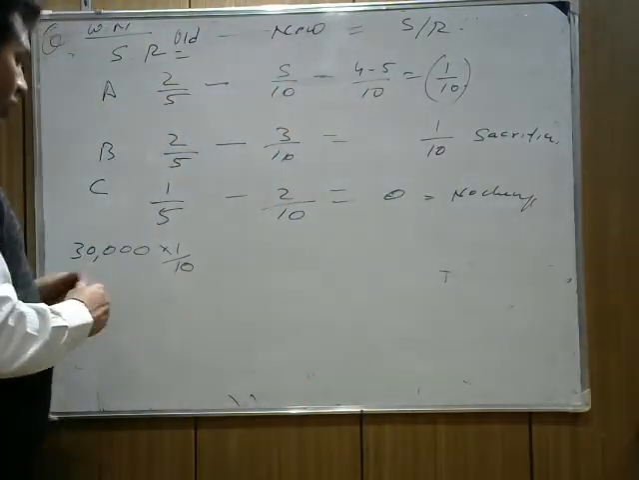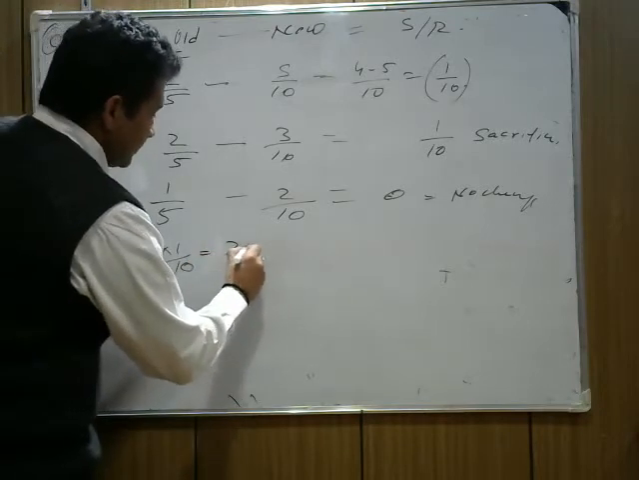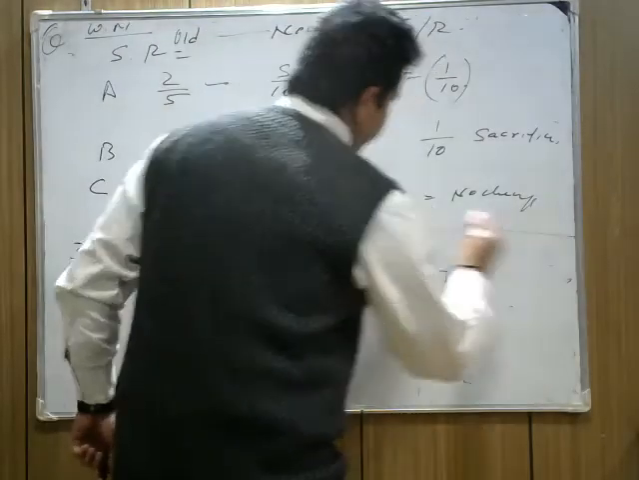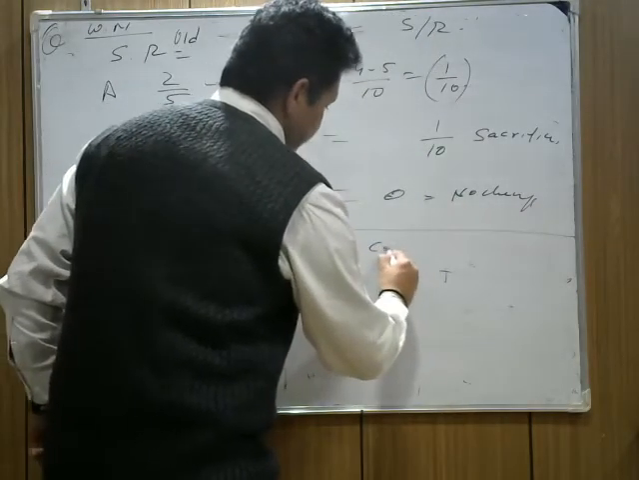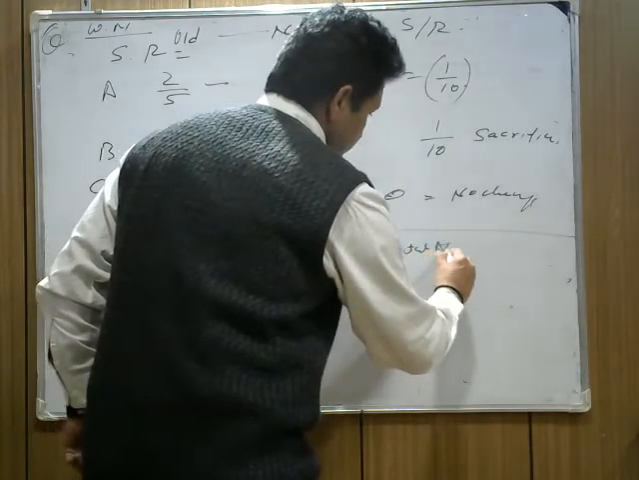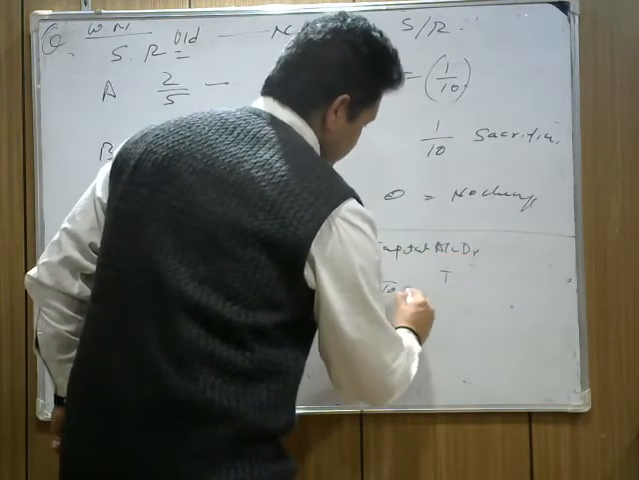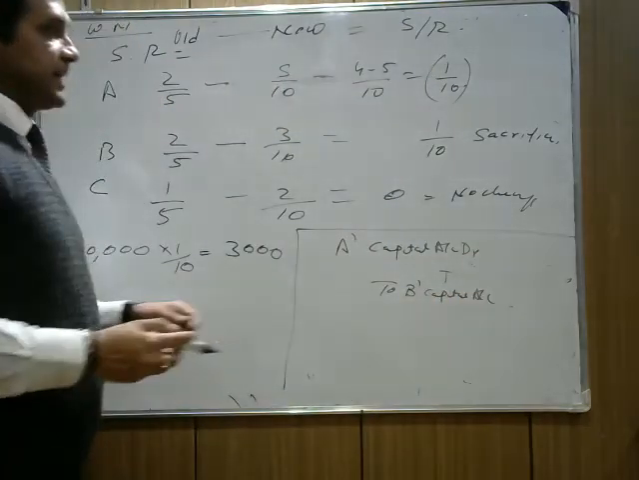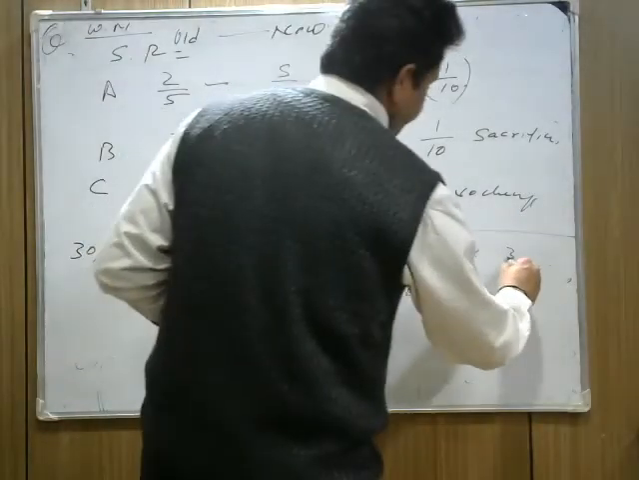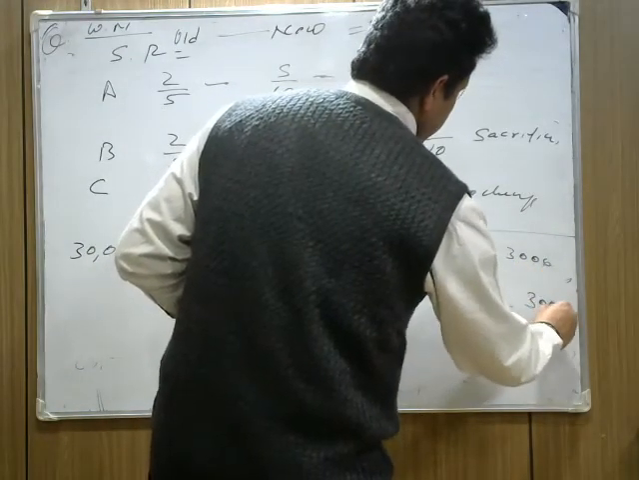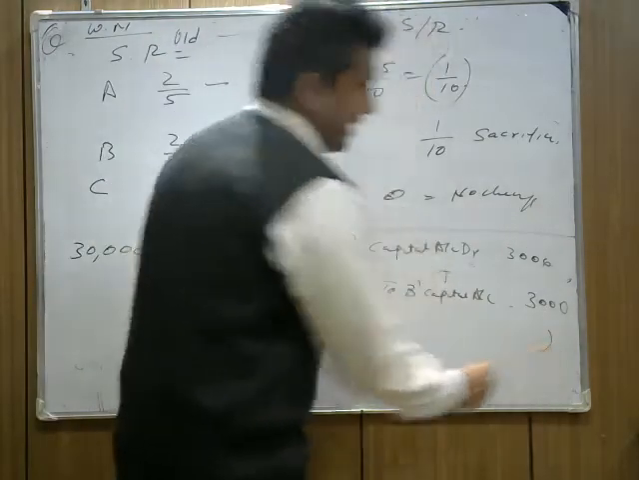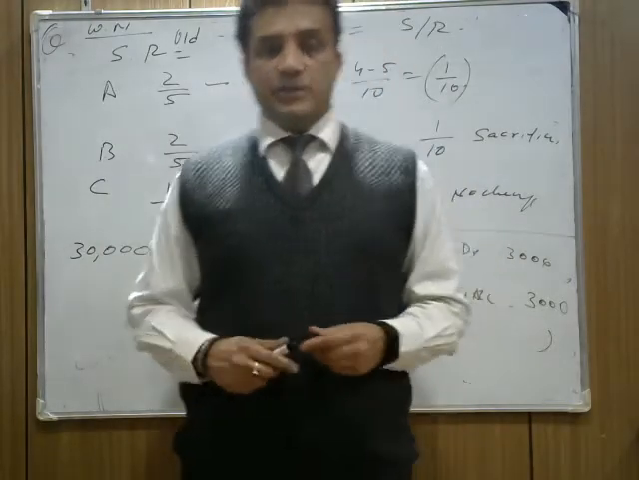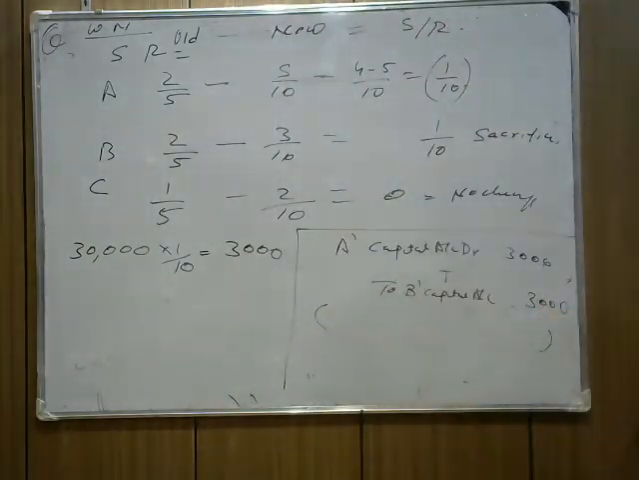Understand that? Now, how much does A need to pay? 30,000 times 1 by 10, that is 3,000. What's the entry? How do we pass the adjusting entry? It will be A's capital account debit to B's capital account, 3,000. Being revaluation profit adjusted. So this is the way we solve the question.